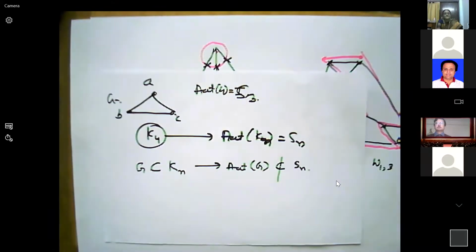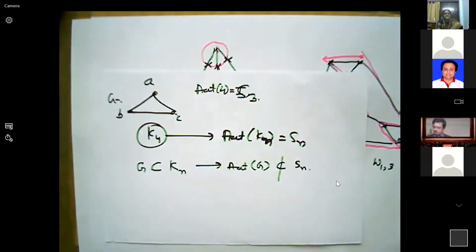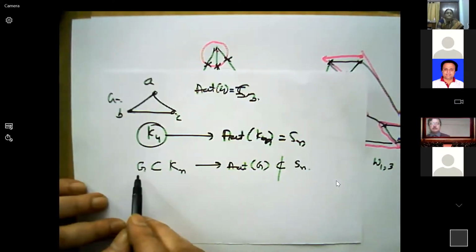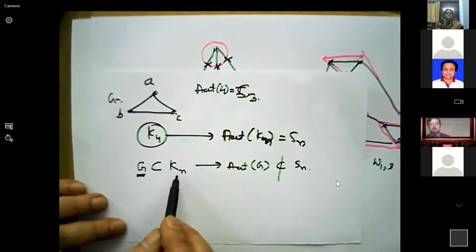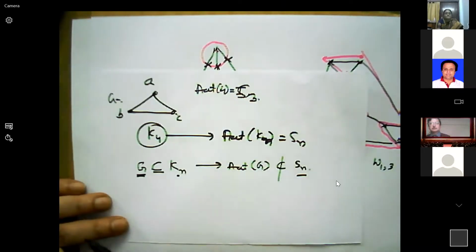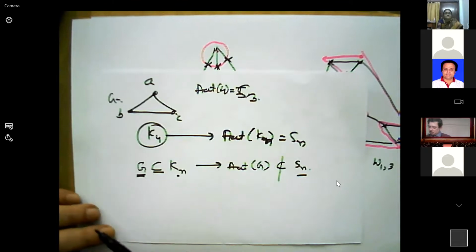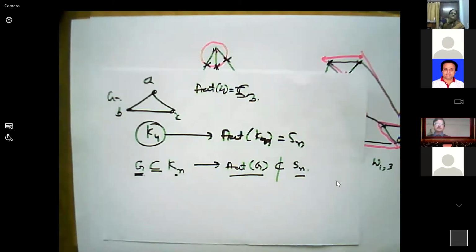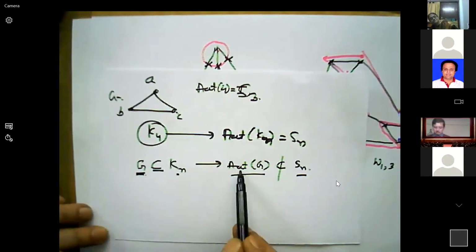So in general, for any graph, it is not possible. See, you take any graph, every graph is a subgraph of a complete graph, correct? The automorphism group of the complete graph is Sn. So this should be a subgroup of that then. Your question is about the subgroup, no?